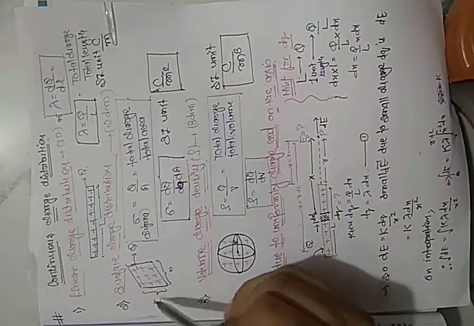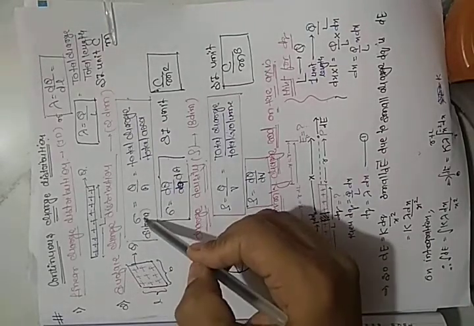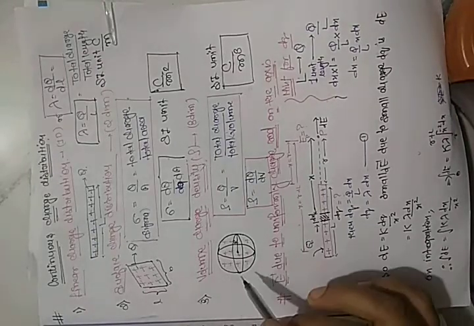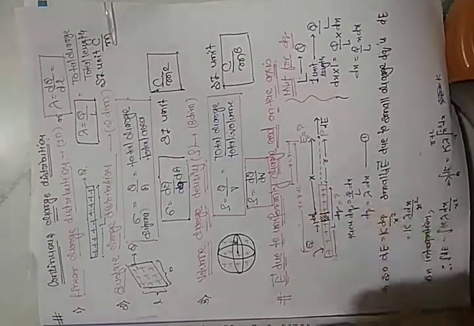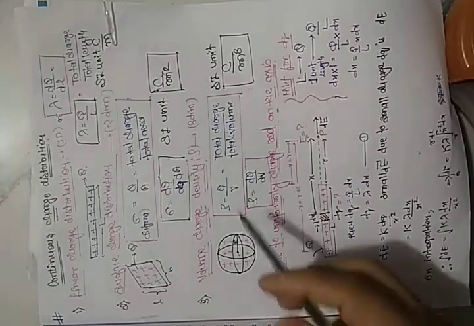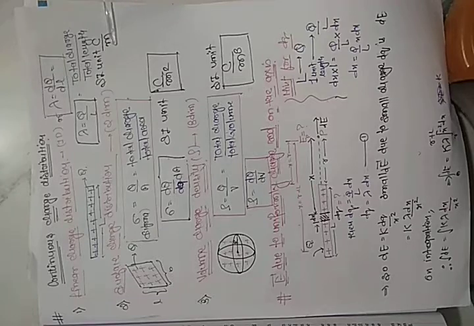Suppose somebody asks you to calculate the electric field of a sheet, we use sigma, because a sheet has length into breadth, meaning area. If you want to calculate the electric field of any cube, any volume object, where we know the volume, we can use rho. Okay, students, this is the topic: continuous charge distribution.